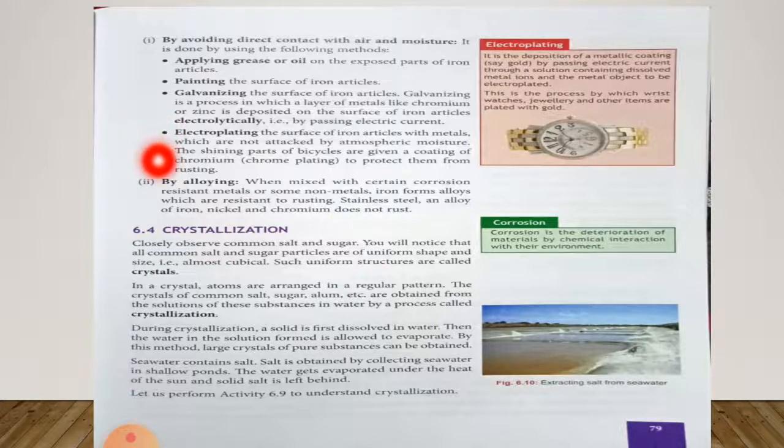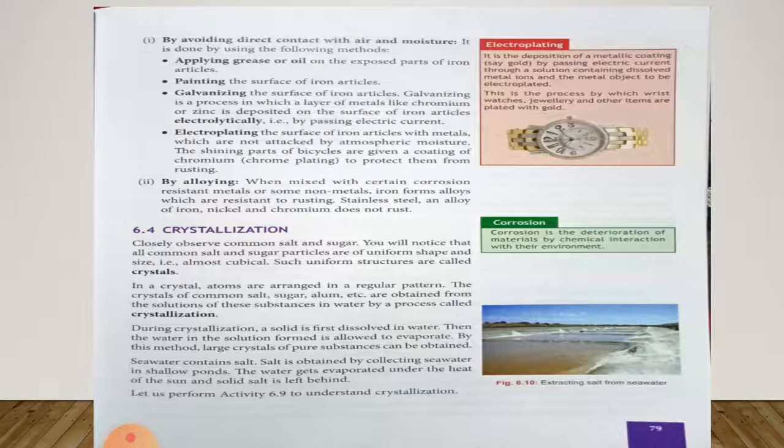Next, alloying. When mixed with certain corrosion resistant metals or some non-metals, iron forms alloys which are resistant to rusting. Stainless steel, an alloy of iron, nickel and chromium, does not rust.